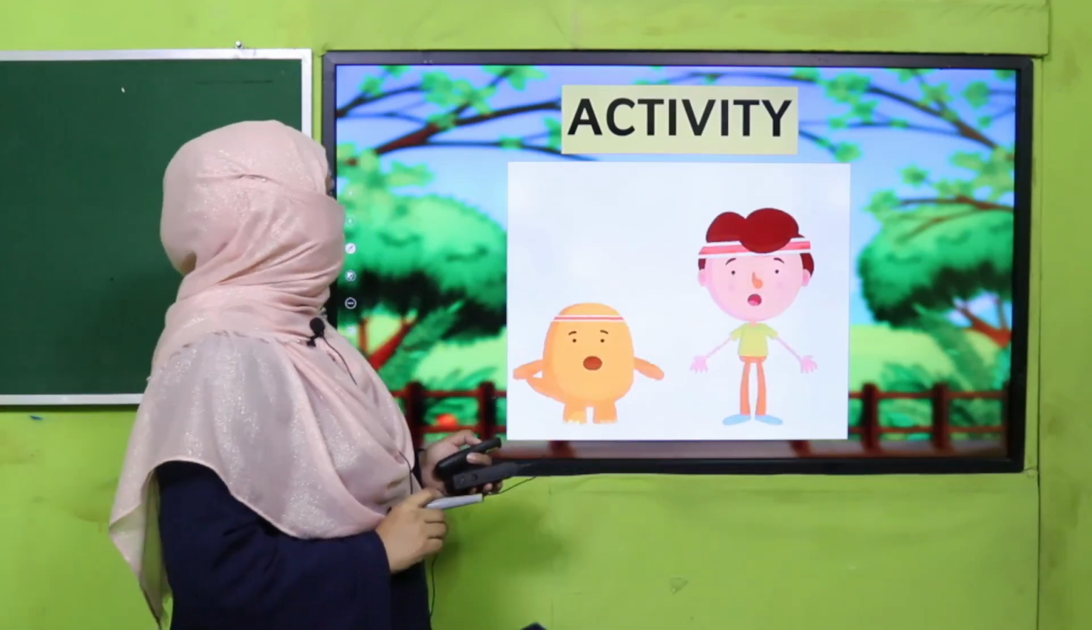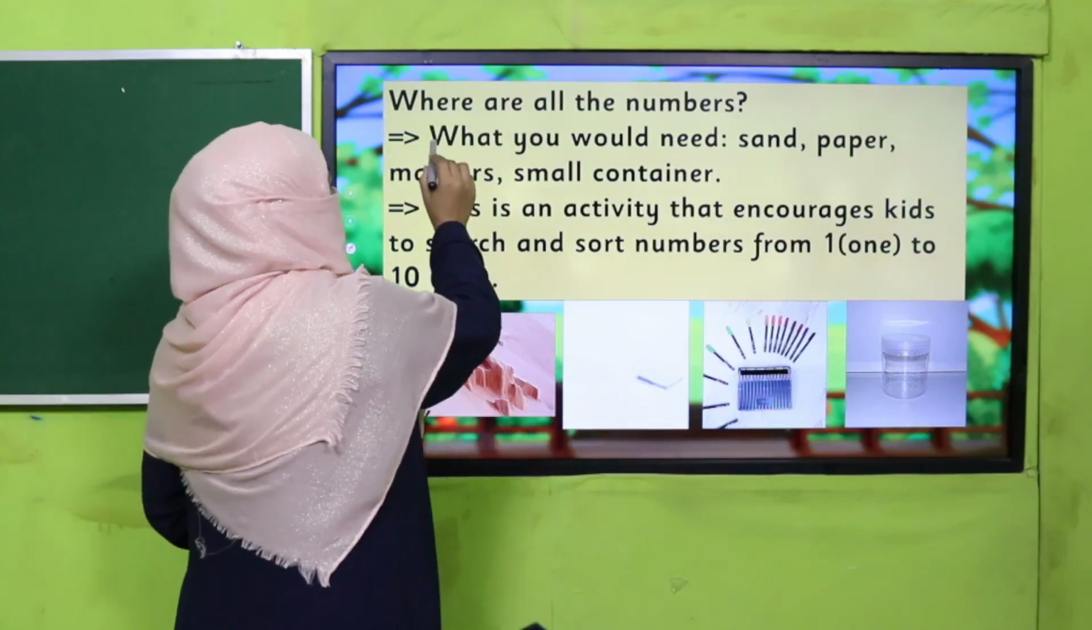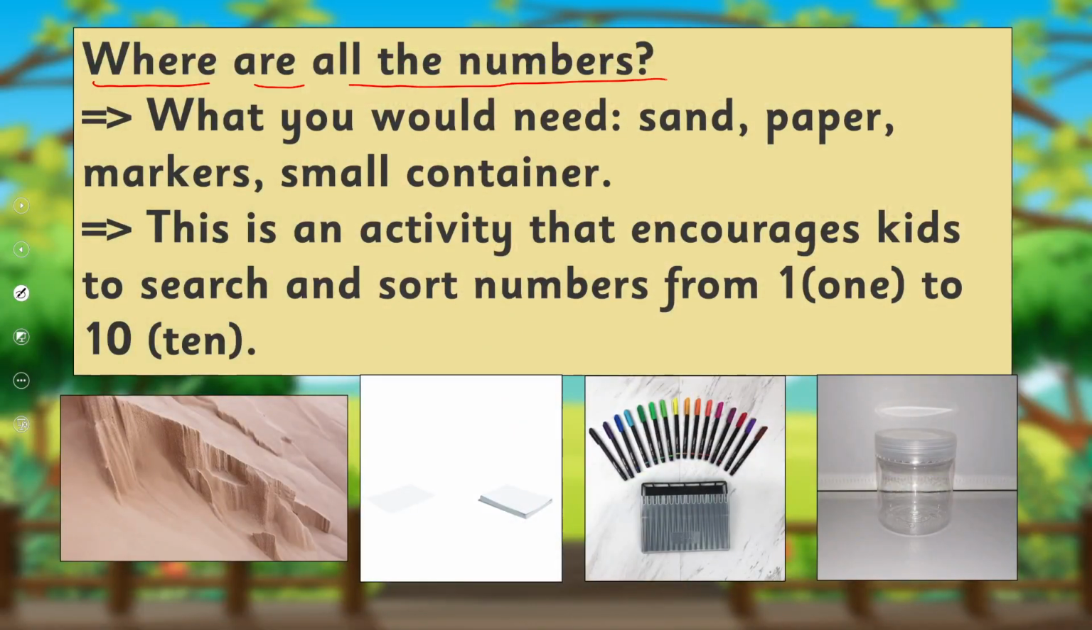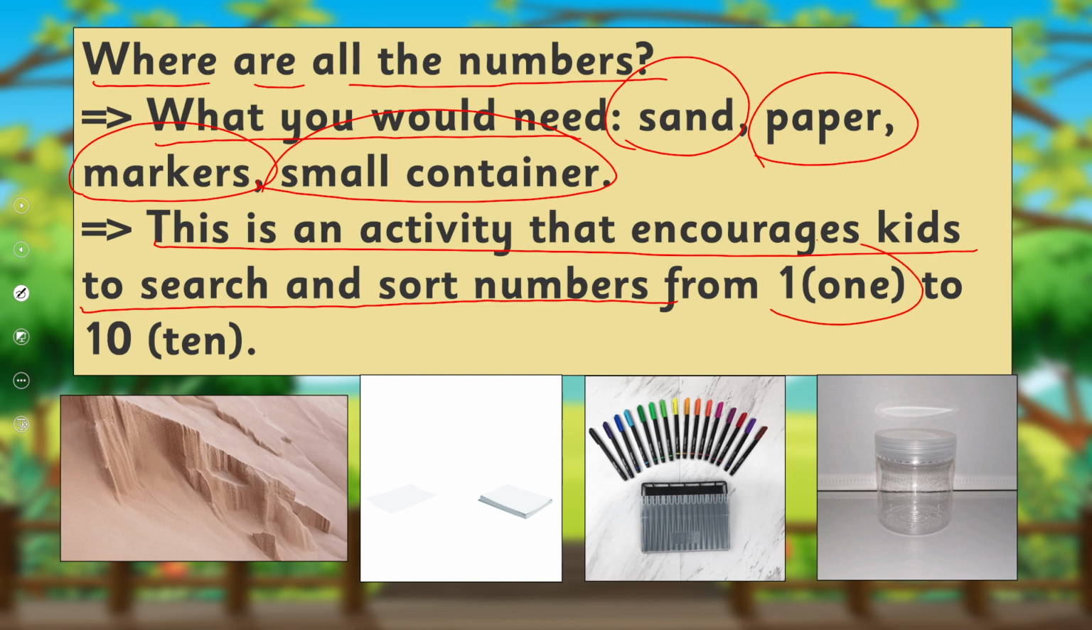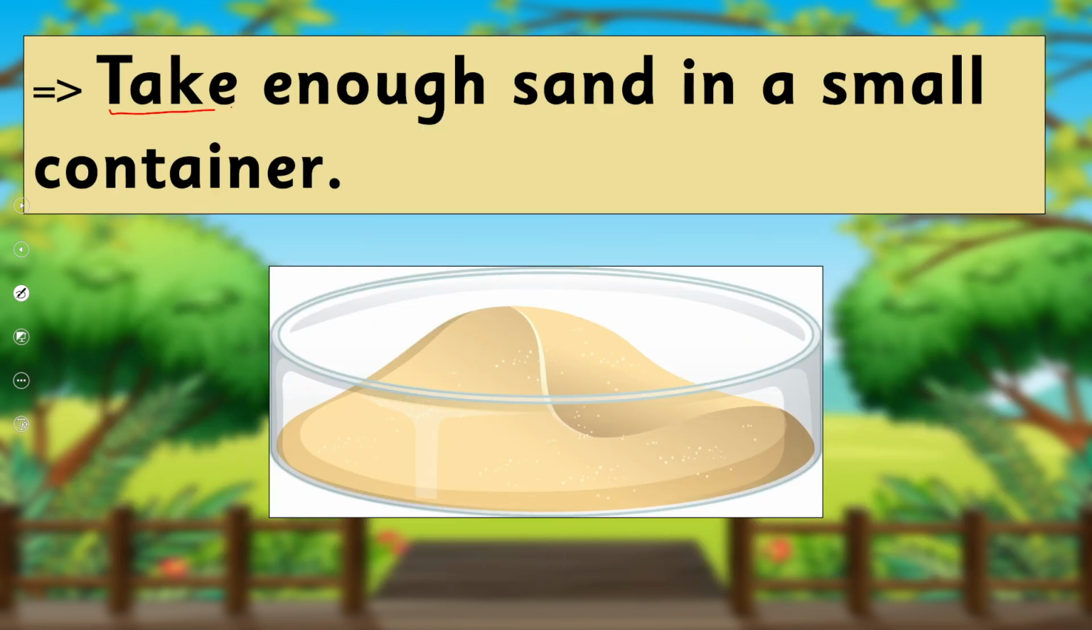What we are going to do? Where are the numbers? What you would need? Sand, paper, markers and small container. This is an activity that encourages kids to search and sort numbers from 1 to 10. So what we will do? Take enough sand in a small container.